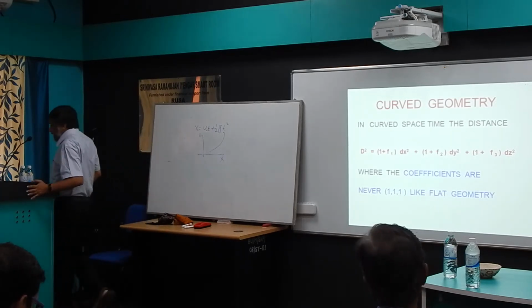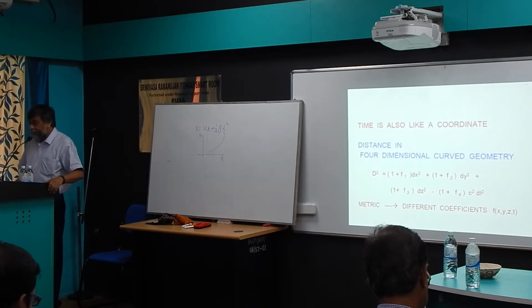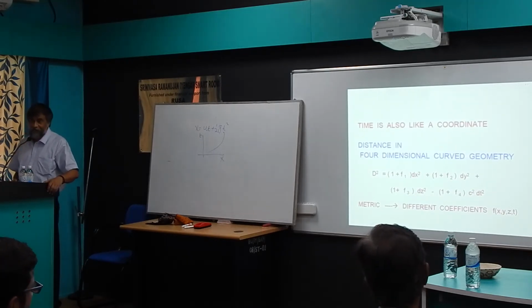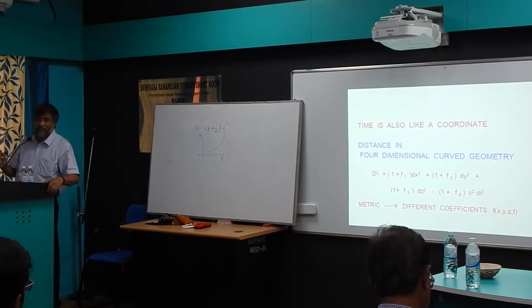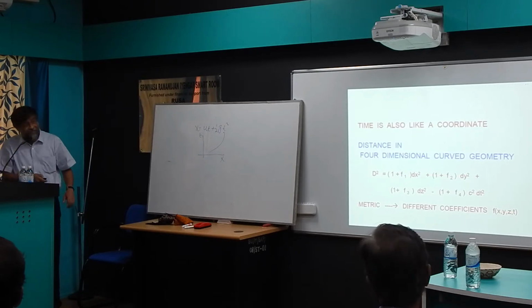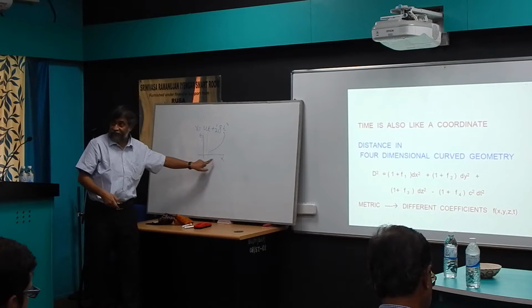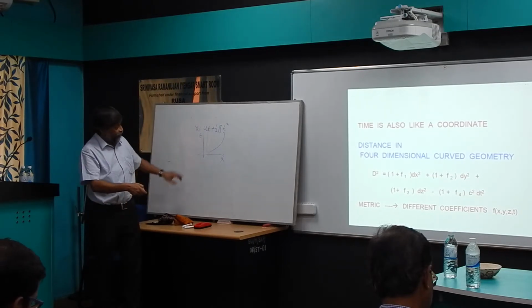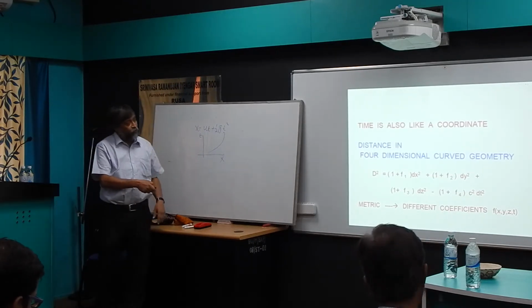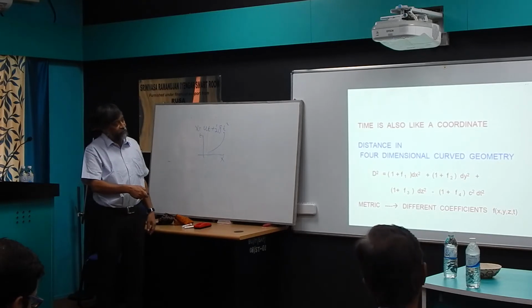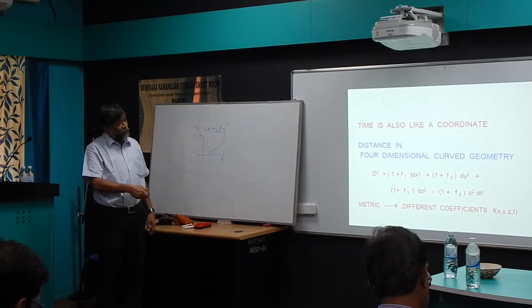So with this mathematical understanding, you remember that you learned that time is now also like a coordinate. You have just learned that everybody has its own time. Time is not universal, the same for everybody. So in four-dimensional space-time geometry, because I am thinking about space and time, the curved geometry should look like 1 plus f1 dx square, 1 plus f2 dy square, 1 plus f3 dz square, and then 1 plus f4 dt square.